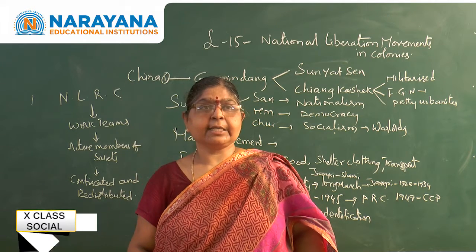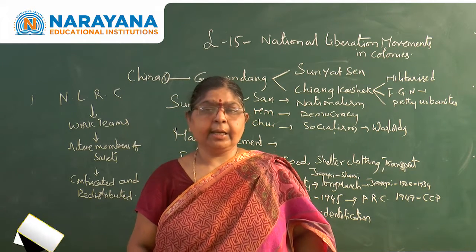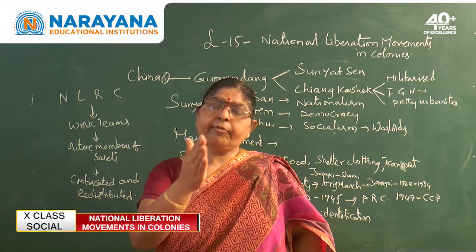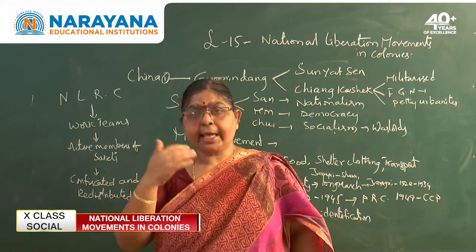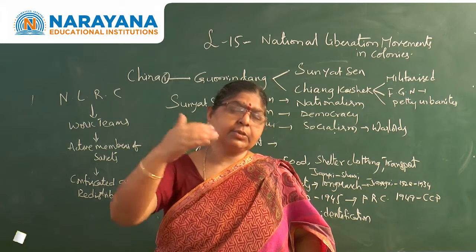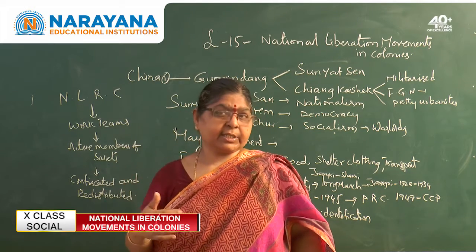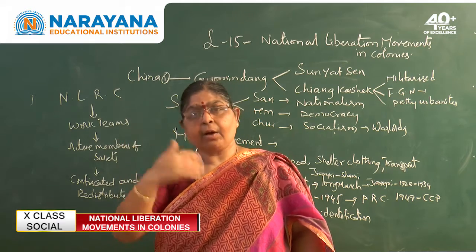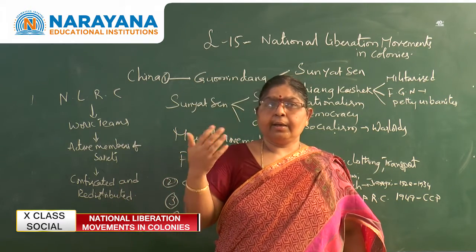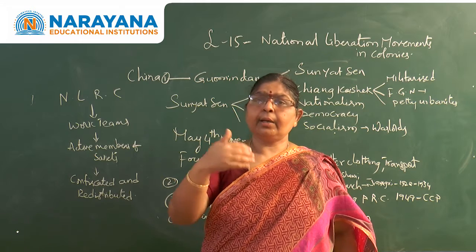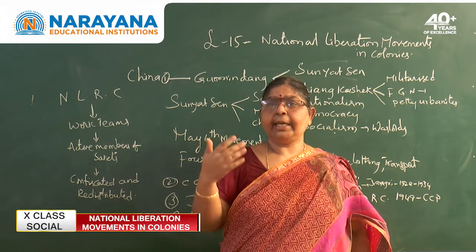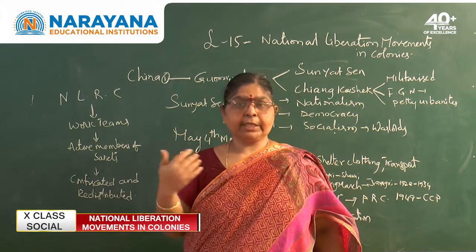The next thing is, in the year 1919, China participated in the First World War on behalf of England. So they expected that all the areas that were lost to Japan previous to the First World War, they would get back. They expected, but you know the duality of these Britishers. They did not take any action in favor of China.